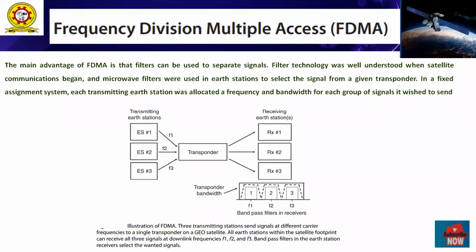So when these downlink frequencies are used, these microwave filters are used to separate F1, F2, and F3 coming from the transponder output at the receiving earth stations RX1, RX2, RX3, RX4, etc. The key feature of this type of FDMA is changing the frequency assignment or bandwidth of any one transmitting earth